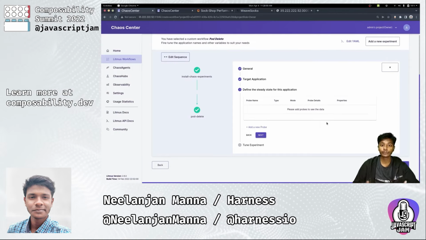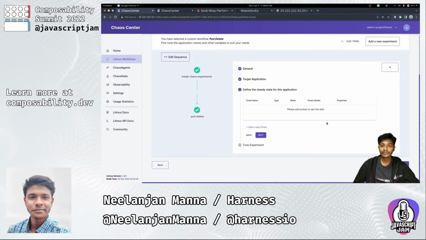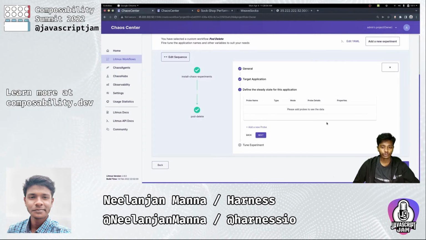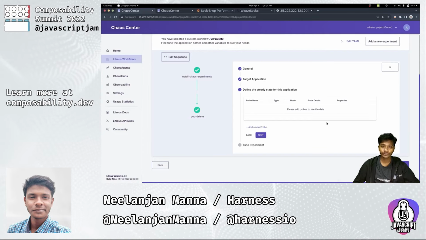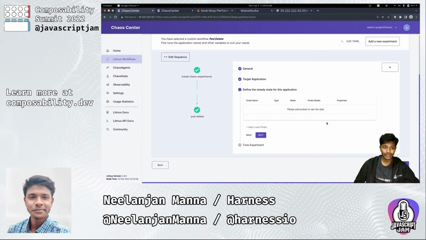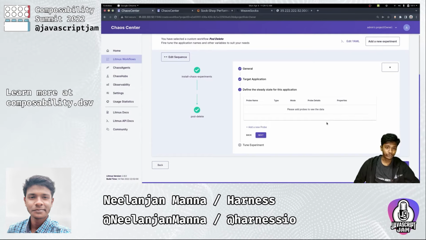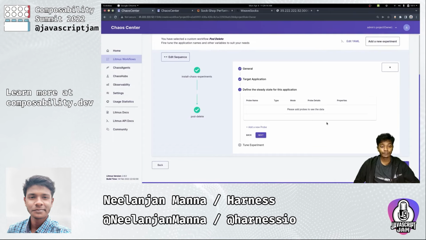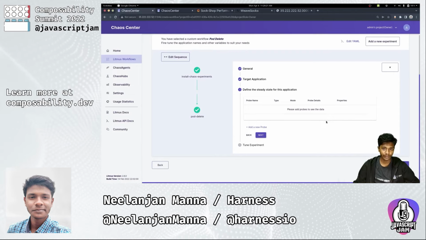So what are probes? Well, probes simplify the process in which you are declaring your hypothesis for this experiment. Probes help you to automate the process of hypothesis checking as part of your Litmus Chaos experiment. So as part of this pod delete experiment, we can define some probes which can help us automate the process of checking whether our pod delete experiment is resulting in a successful hypothesis condition or not.